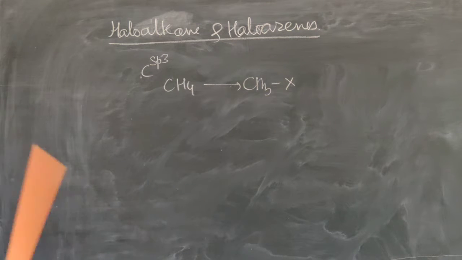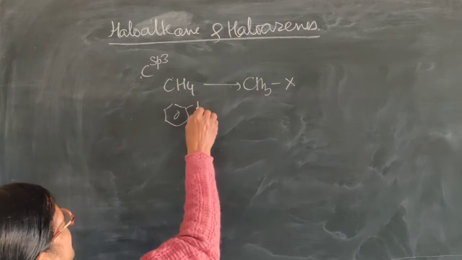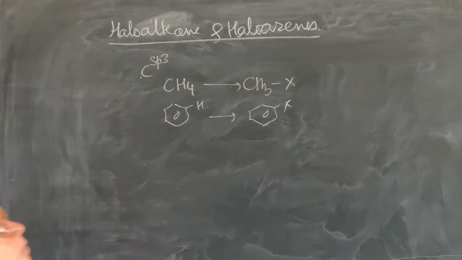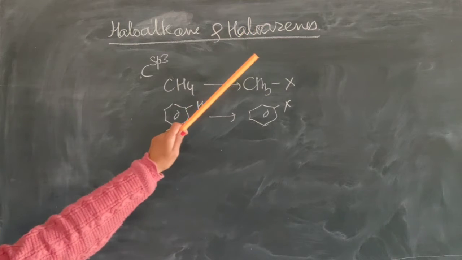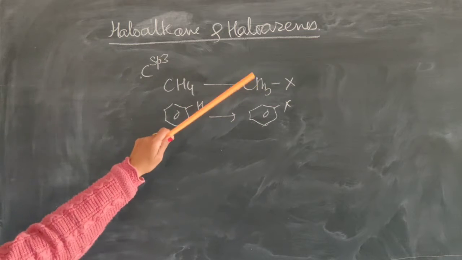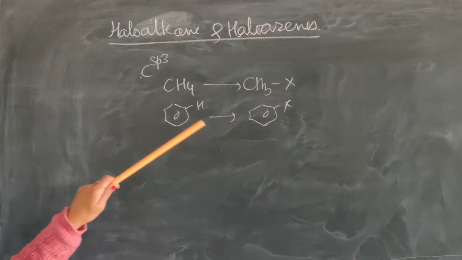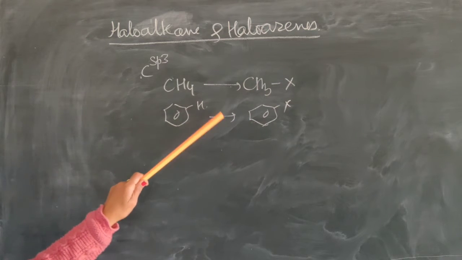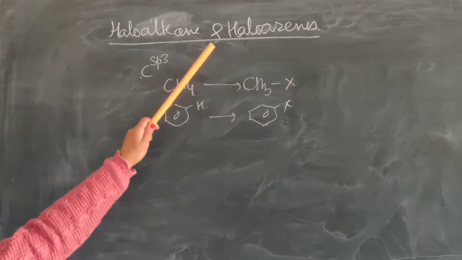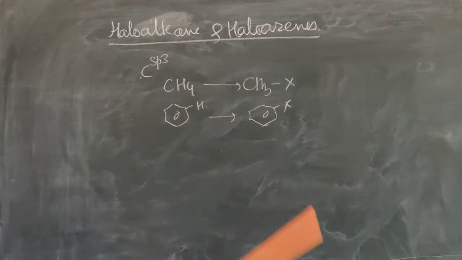And then we replace a hydrogen atom from benzene, having the formula C6H6. If one of the hydrogens is replaced by a halogen, then they are called haloarenes. So haloalkanes are derived from alkanes by replacing one of the hydrogen atoms by the halogen, whereas haloarenes are prepared by replacing a hydrogen atom from benzene. So the main nucleus in the haloarenes is benzene, and here it is the alkanes.